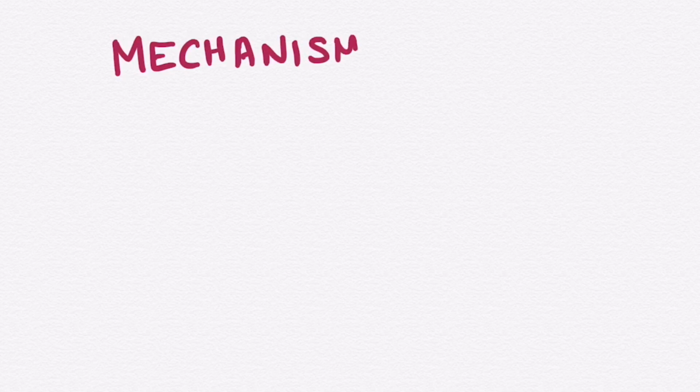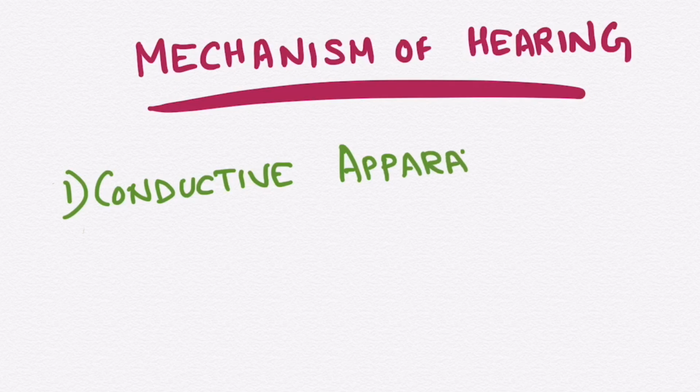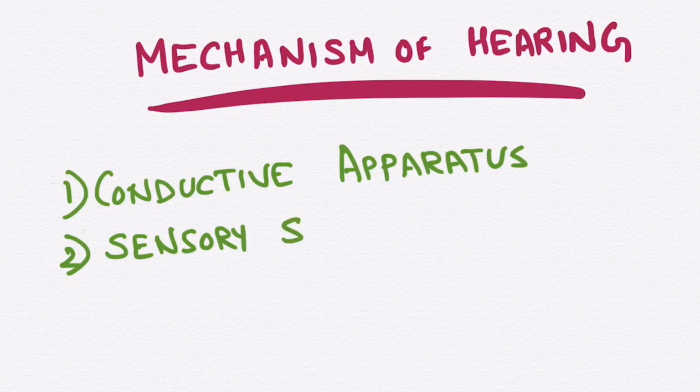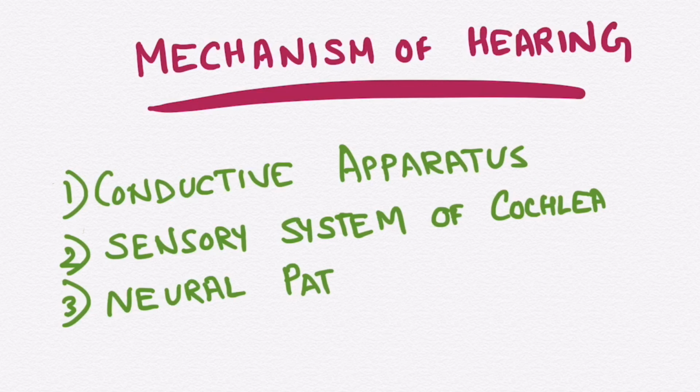Thus, the mechanism of hearing can be broadly divided into three. Firstly, the mechanical conduction of sound, which constitutes the conductive apparatus. Second, the transduction of mechanical energy into electrical impulses, which constitutes the sensory system of the cochlea. And the third is the conduction of electrical impulses to the brain, which constitutes the neural pathways. In this video, we will be mainly focusing on the neural pathways.